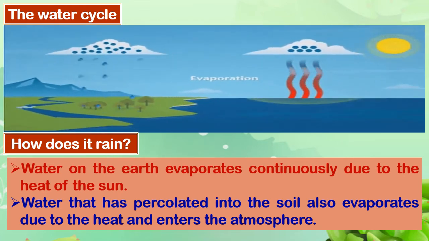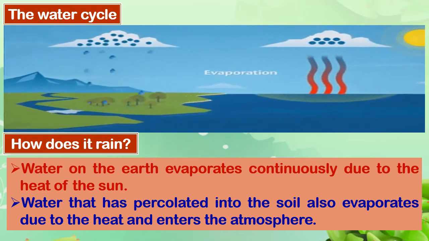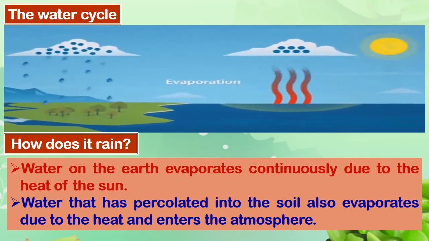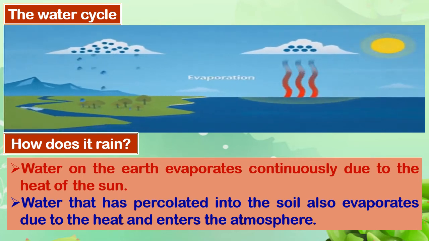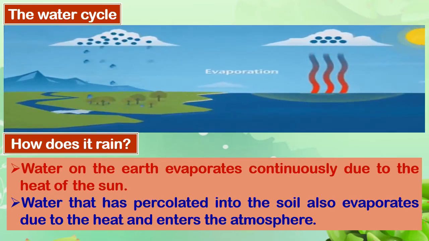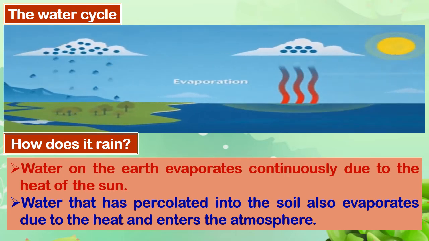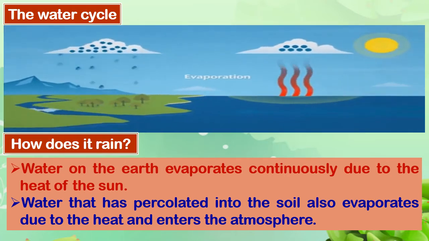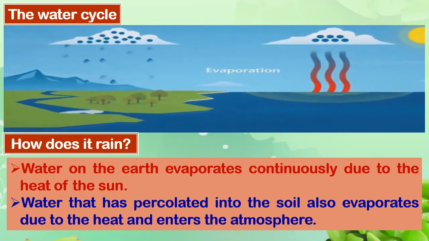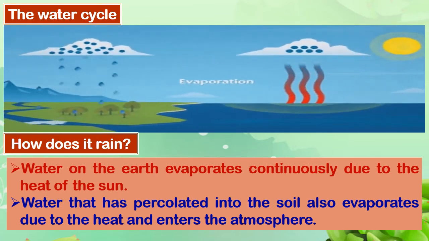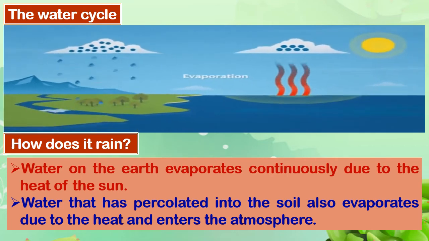Not only the surface water, but even the water that has percolated and collected in the soil, the groundwater, gets heated up and evaporates because of the heat of the sun. And as it evaporates, it goes and enters the atmosphere.